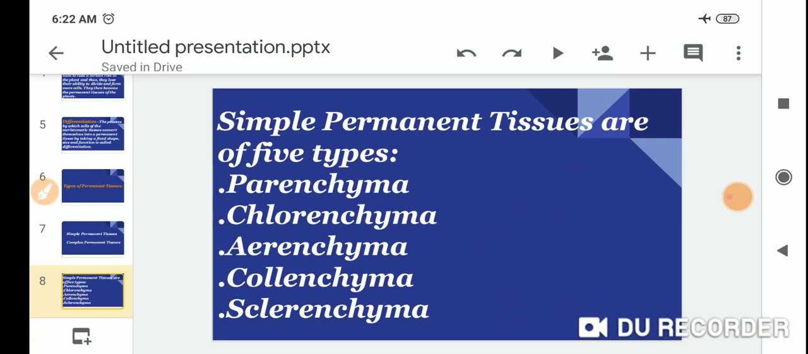Simple permanent tissue is of five types: parenchyma, collenchyma, aerenchyma, chlorenchyma, and sclerenchyma.